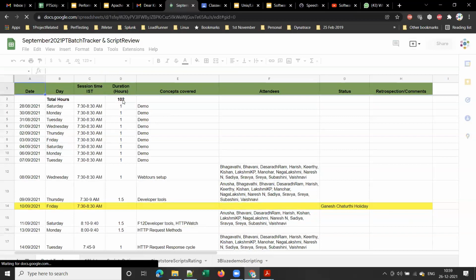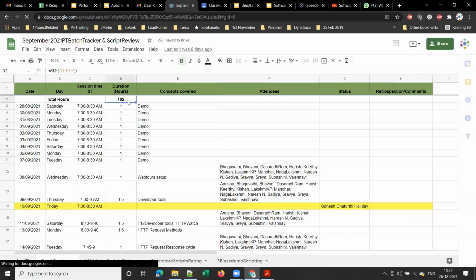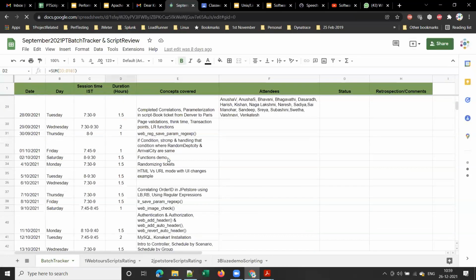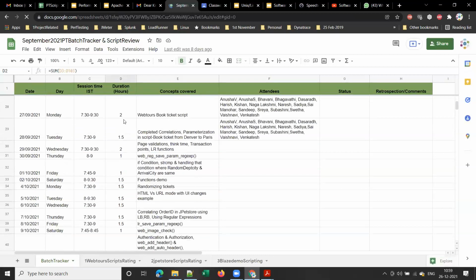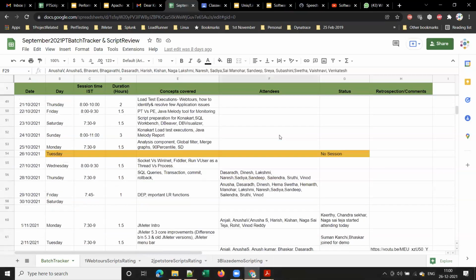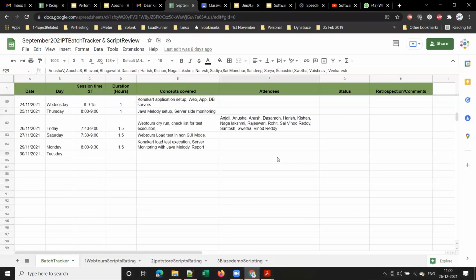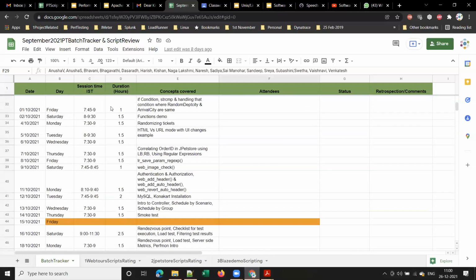Here you can see this batch went up to 1 or 2 hours. For every session, I list out the session duration, the exact time, what concepts were covered in that session, and who all attended the session. So I'll maintain a tracker for each and every batch like this. Clear?